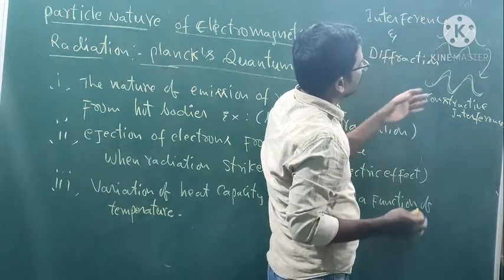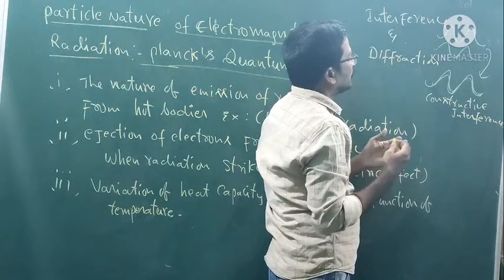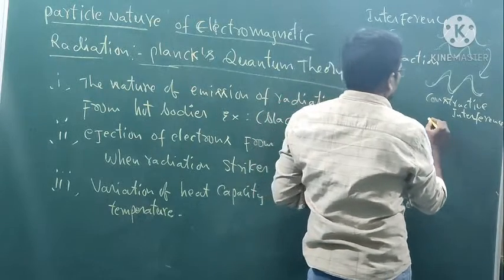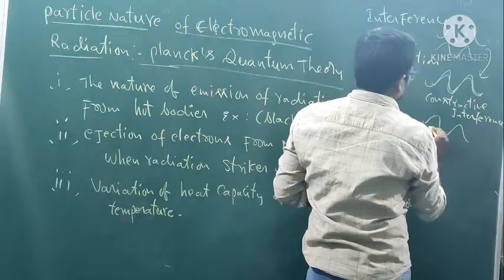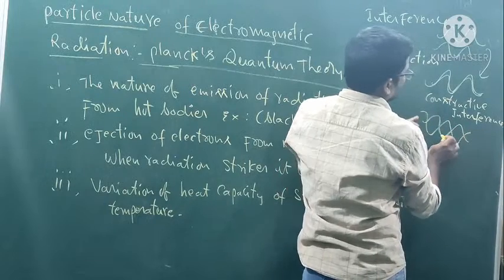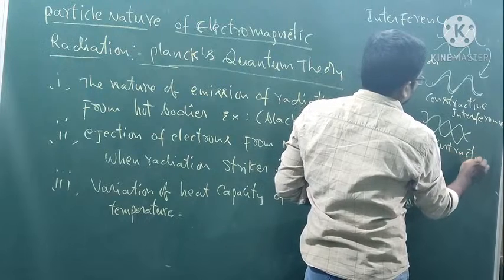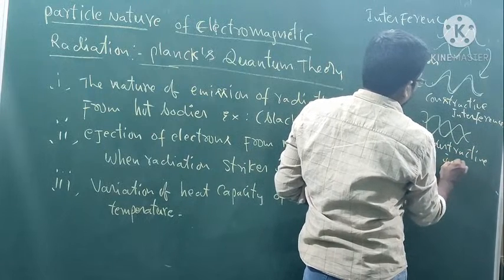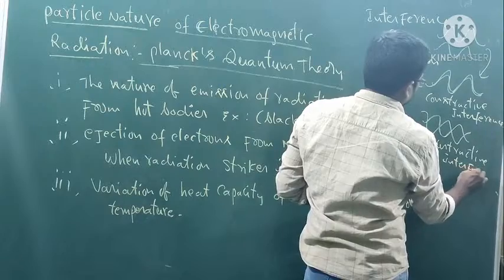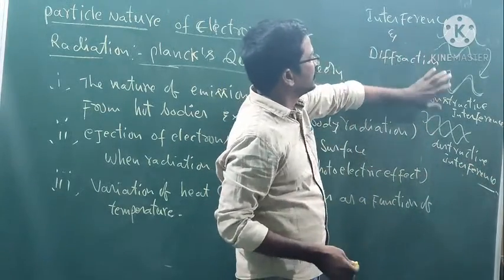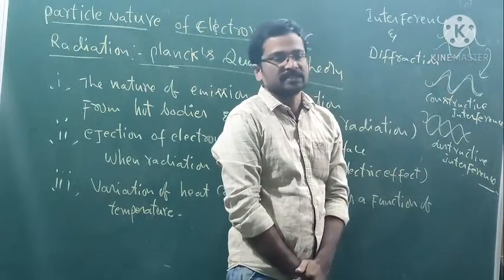If these two are mixed together out of phase, that is, this one and this one, then it is known as destructive interference. Okay, this is the way interference occurs.